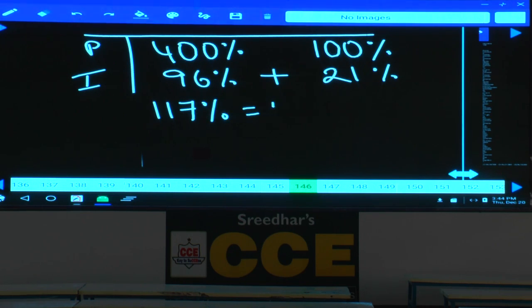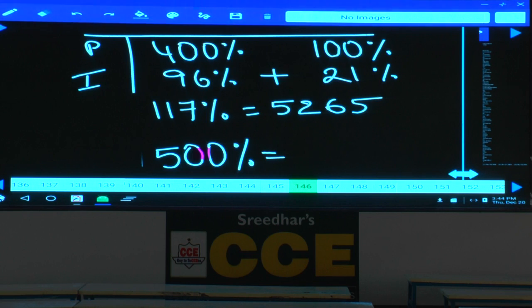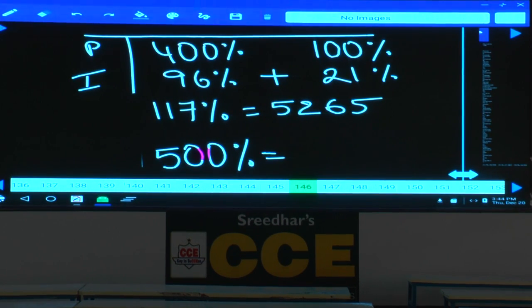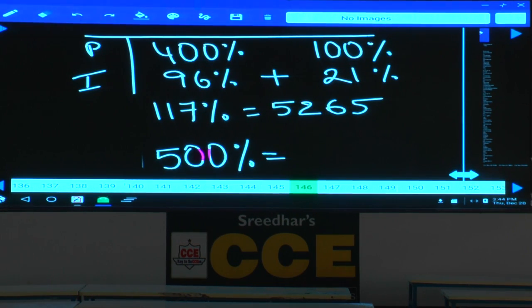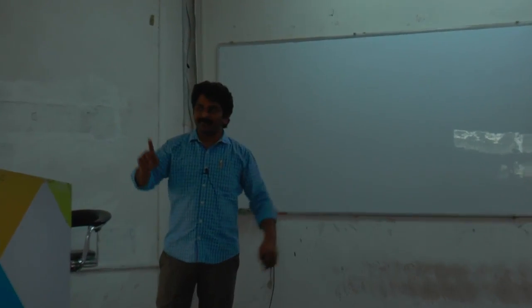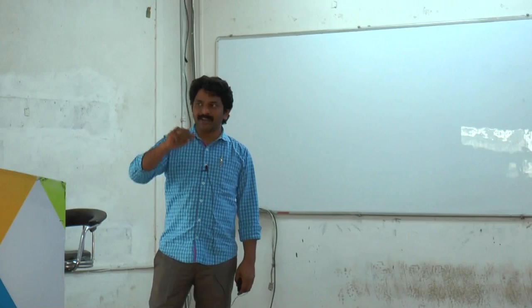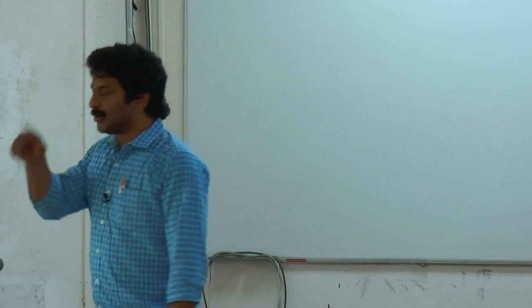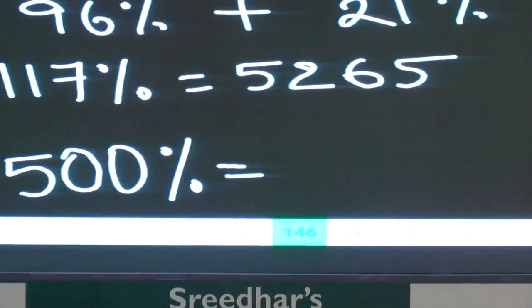Now, total interest in terms of percentage is 117%. In terms of rupees, that is equal to 5,265. And we need to calculate the total investment, which is equal to 500%, correct? Just a minute. The number 117 is ending with 7 and the right hand side number is ending with 5, meaning the multiplication number is ending with 5. So if you multiply 500 with a number ending with 5, your answer should end with 500. Look at your options. How many are there? 2 are there. Observe those 2 options carefully.